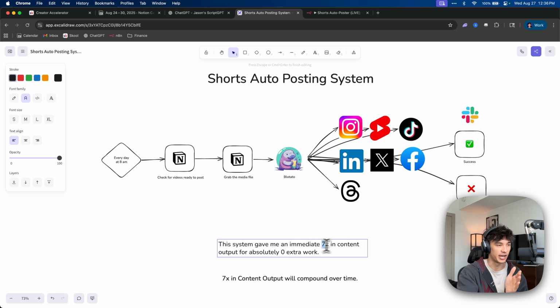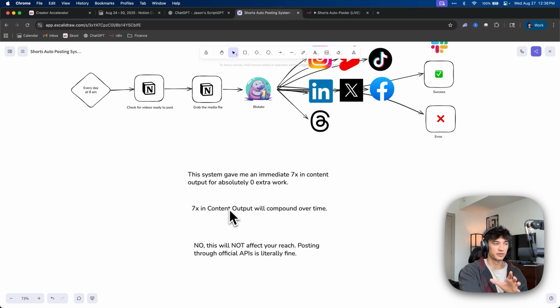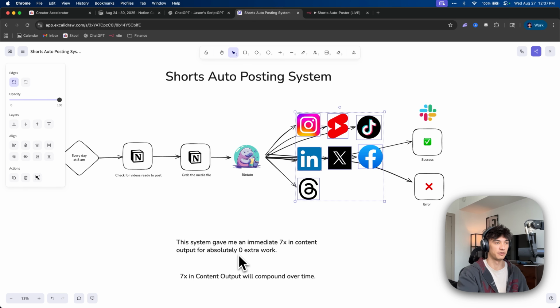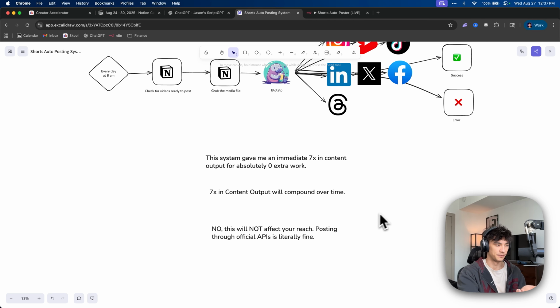That's literally a 7x in output, right? A 7x in input, I would say, actually, even, for zero work, right? 0 extra effort, and I get 7 times more content posted. That's crazy, right? And that's going to compound over time. I only wish that I had been doing this sooner, because if I had been doing this throughout my entire Instagram growth journey, bro, I probably would have been much higher on all these other platforms, right? So it's literally free, extra free reach. It's like, why would you not be doing this, right? It doesn't make any sense not to, okay?